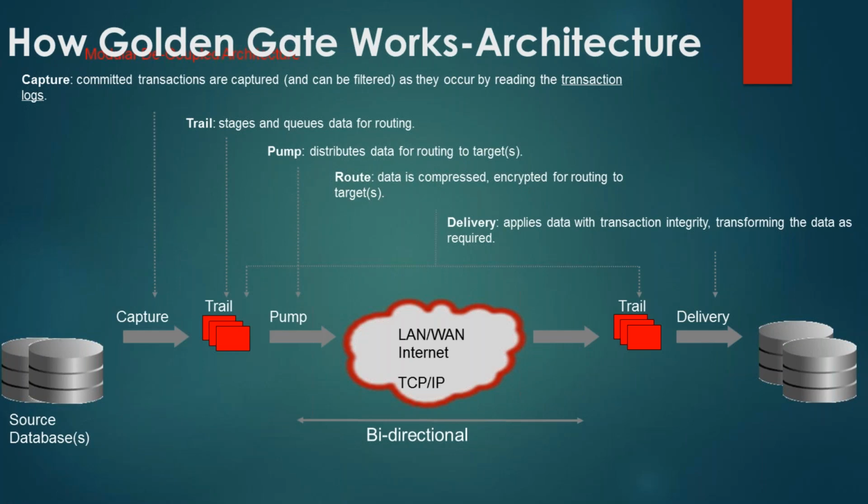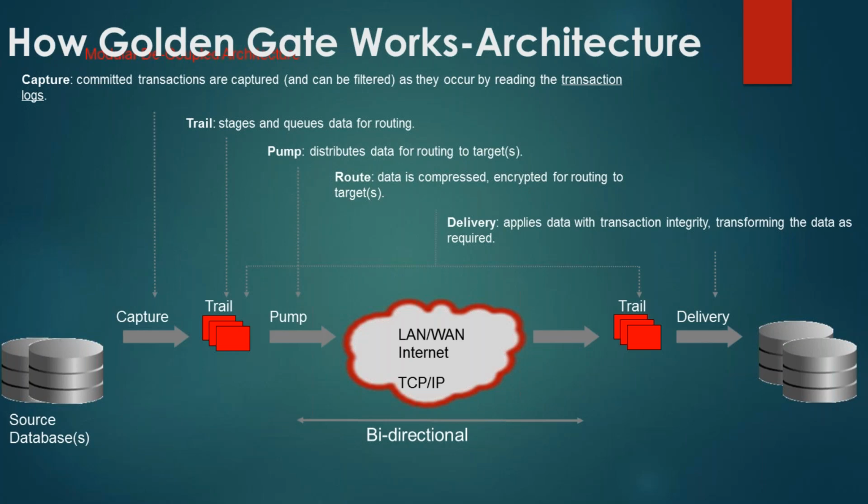Different services run. Here the capture process captures the data right to the local trail. The pump process reads the data from the local trail, sends it over the TCP/IP network and writes it into the remote trail. And the delivery or replicate process applies the data to the target database. The capture process is also referred to as the extract process and the delivery process is also referred to as the replicate process.